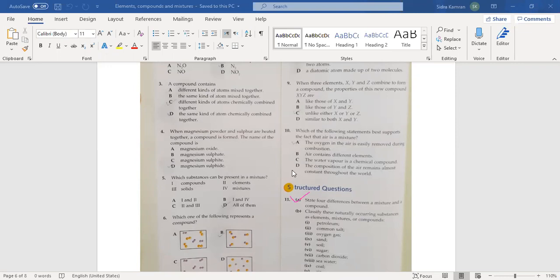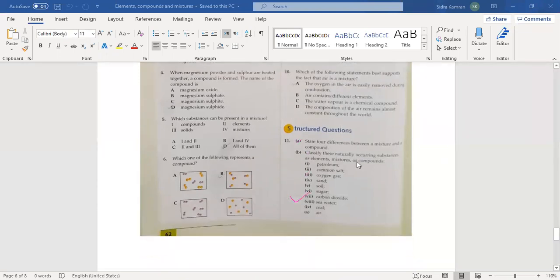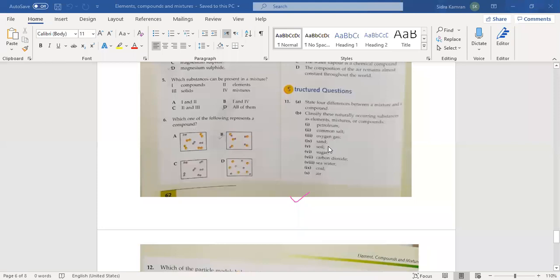Next, these are the multiple choice questions. Now we are moving towards the structured questions. You have to do this on an answer sheet as an assignment. In a multiple choice question, you just have to write the correct answer, and in a structured question, you have to write complete answers in an assignment sheet and share with me on Google Classroom. I'm going to share the assignment file with you, so you have to attach your answer sheet with my file.